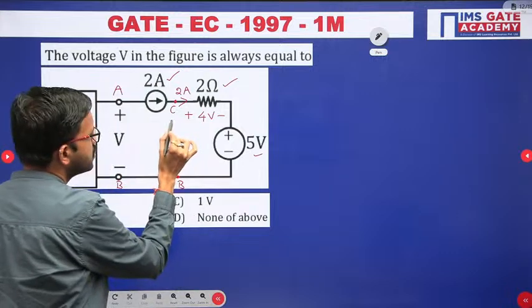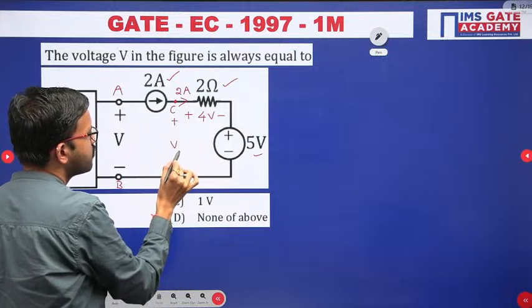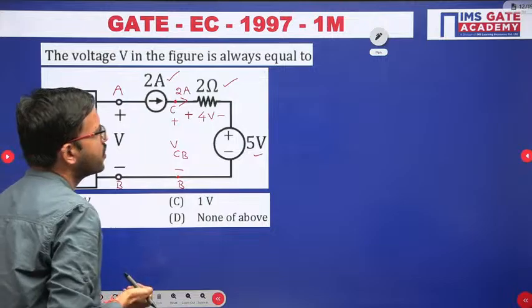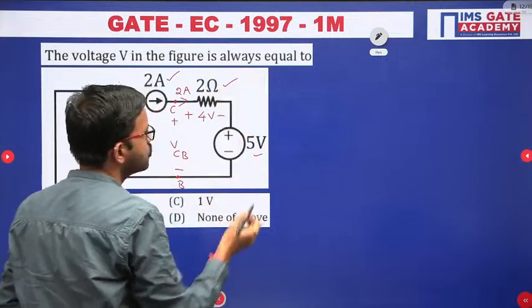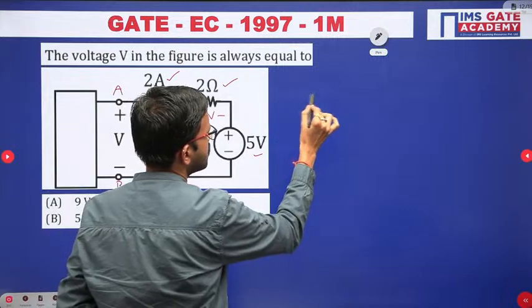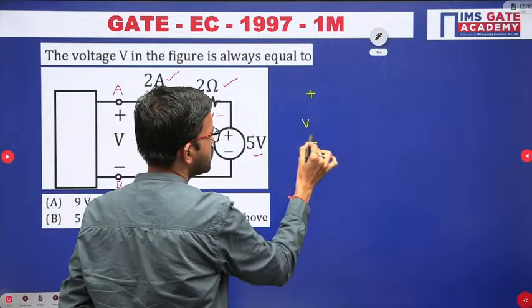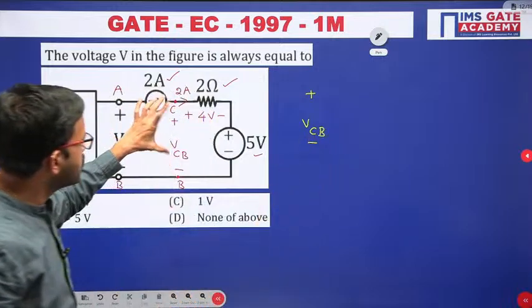Here I am considering plus minus VCB. If you want you can write KVL, otherwise you can follow the other notation method I have told. Here you have plus minus VCB with respect to these 2 terminals.